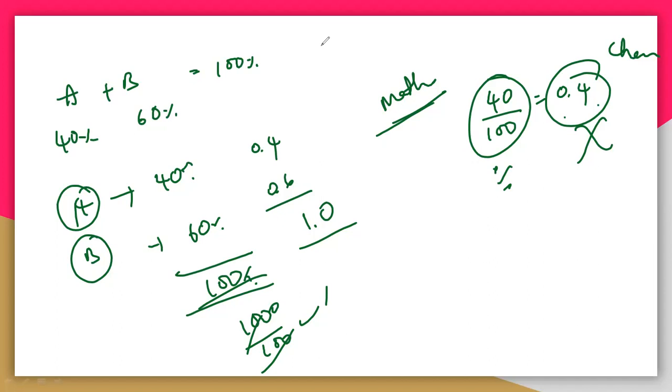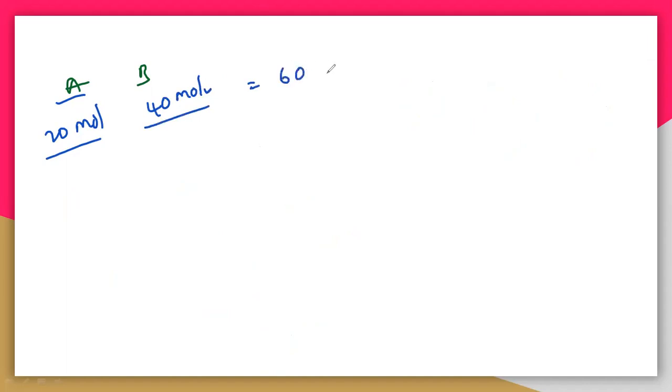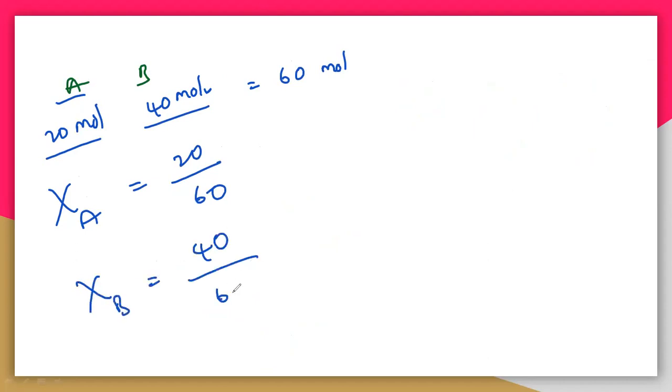I will take another example so you can become familiar with this mole fraction. Let us take again two molecules, one is A and one is B. Let us take A, which is 20 moles, and B is 40 moles. Then total will be 60 moles. So the mole fraction of A is 20 by 60, the total being 60, and the mole fraction of B is 40 by 60.